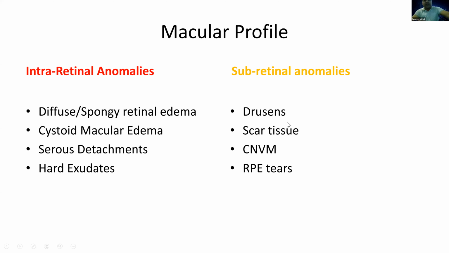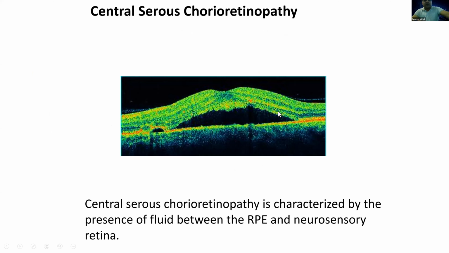First coming to this, it is a neurosensory detachment in central serous chorioretinopathy. You can see there is a presence of fluid between the retinal pigment epithelium and the neurosensory retina. It may also be associated with these small pigment epithelial detachments which are present in these types of scans. So this is a scan of central serous chorioretinopathy.